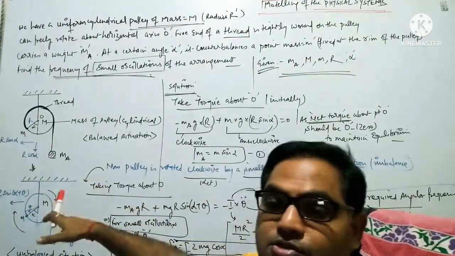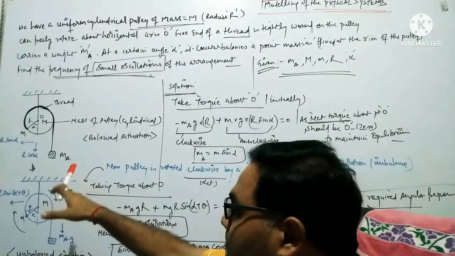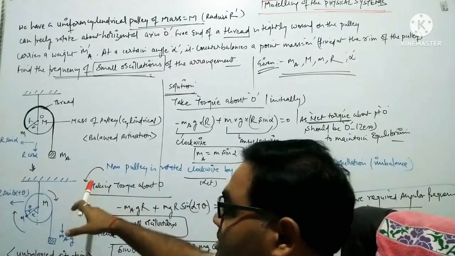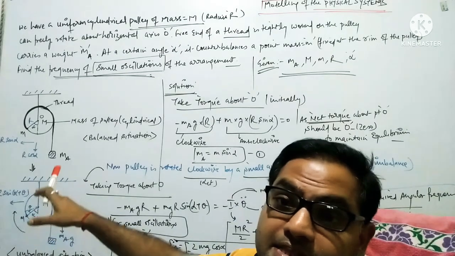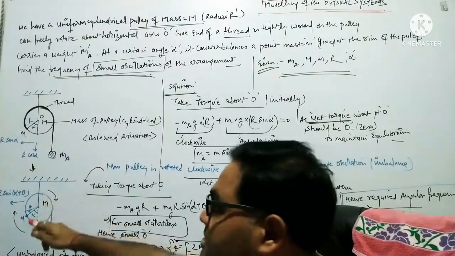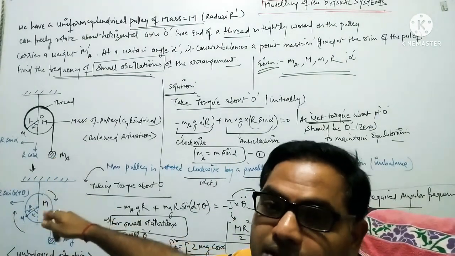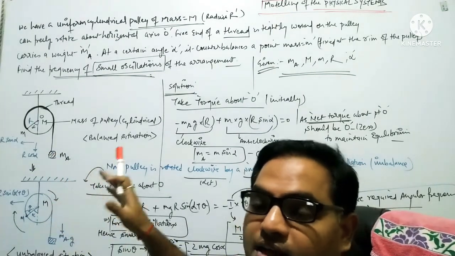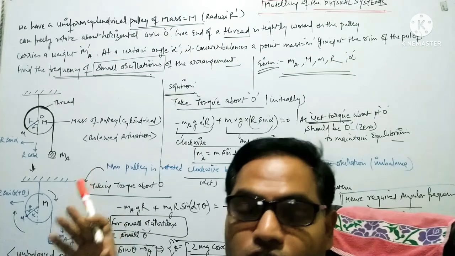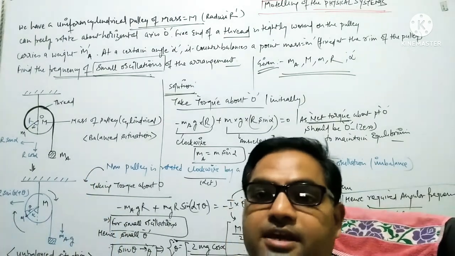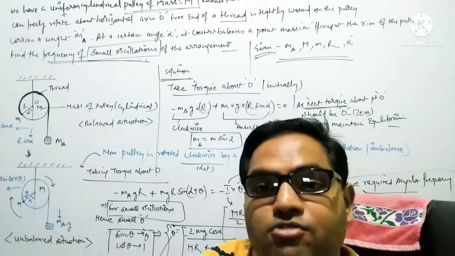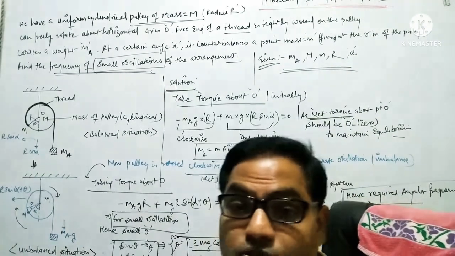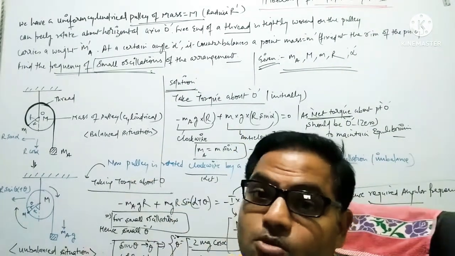So in the second case, during the evaluation of our frequency, we are disturbing the system by a slight angle theta, so that this system can rotate and be set in a non-equilibrium position, and then we have to calculate the frequency of oscillation. I am just clearing the feel of the question repeatedly. You have to be very conscious about that.